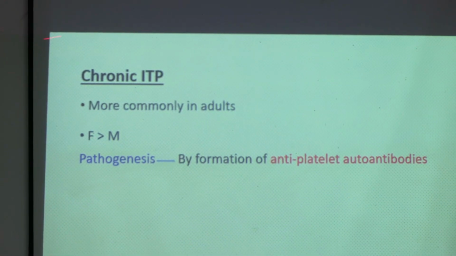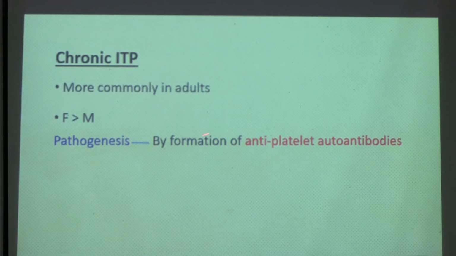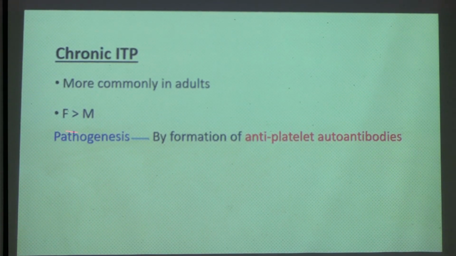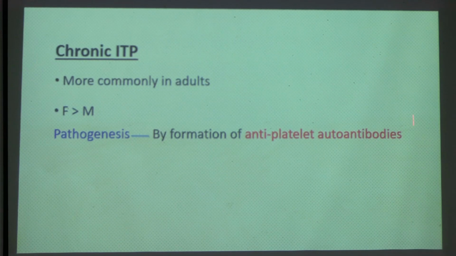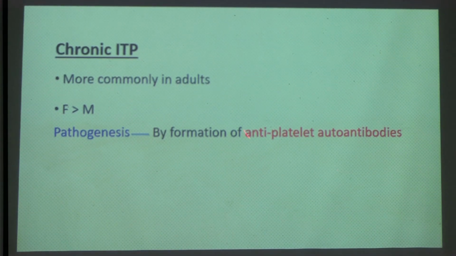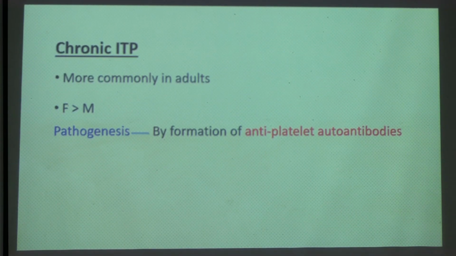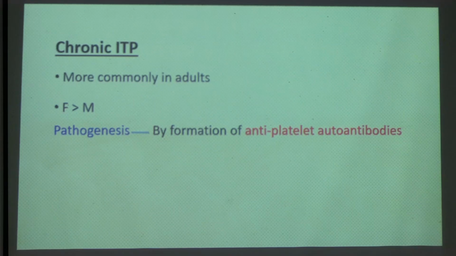Okay, so now the difference of chronic ITP, you can understand it is occurring in adults. Now here the female is more than male. Here no viral antigens are there. So it is by formation of only antiplatelet autoantibodies. So the difference is clear, acute and chronic.